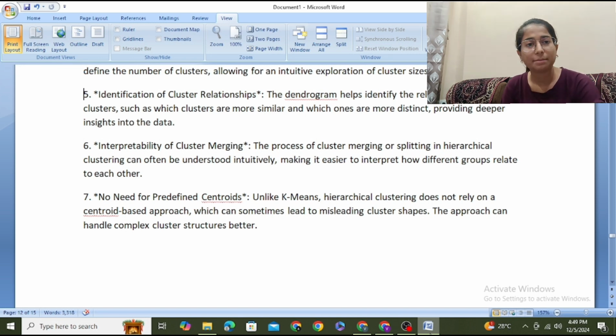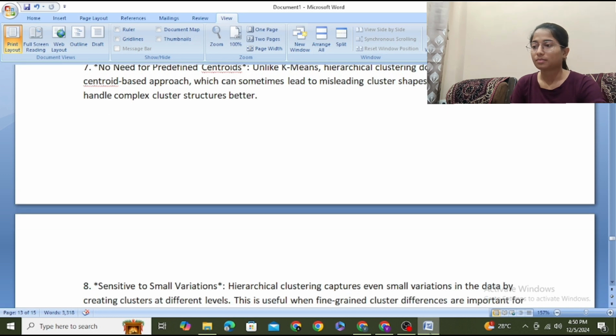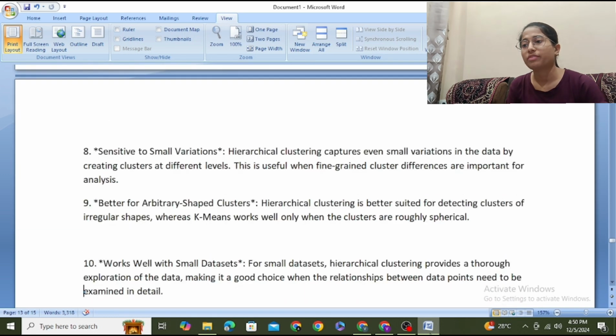No need for predefined centroids. Unlike K-means, hierarchical clustering does not rely on a centroid-based approach, which can sometimes lead to misleading cluster shapes. The approach can handle complex cluster structures better.